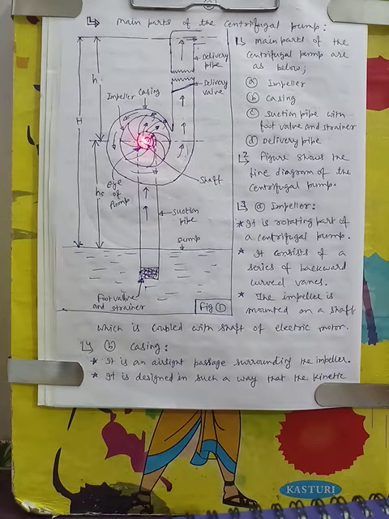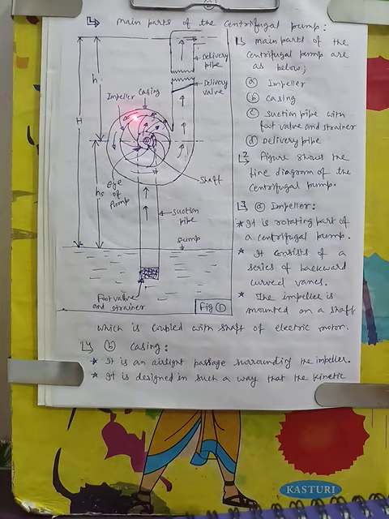After taking the kinetic energy from the impeller, the water comes out and enters the casing, and in the casing there is a large area, so the high kinetic energy of the water is converted into pressure. You can see that after coming out, the area of flow of the water is increased, and due to high velocity and the increase of area, the pressure of water will increase.